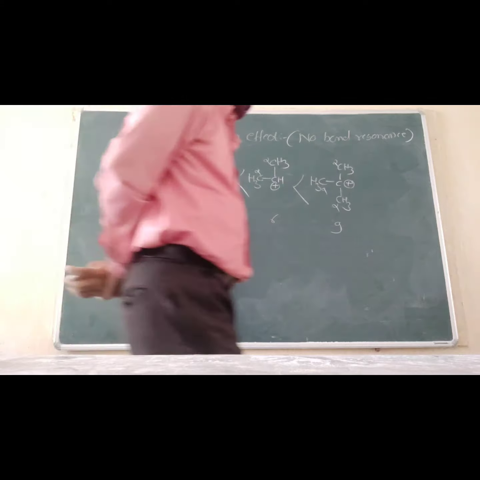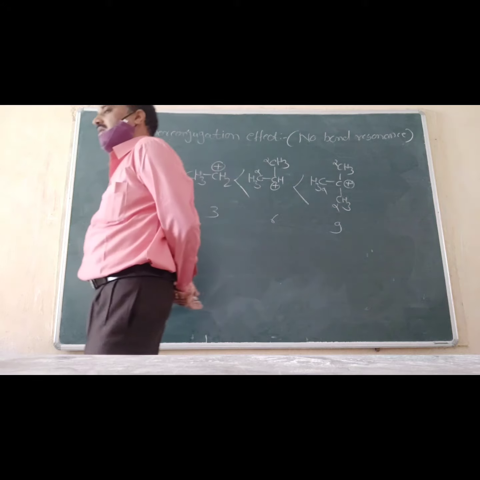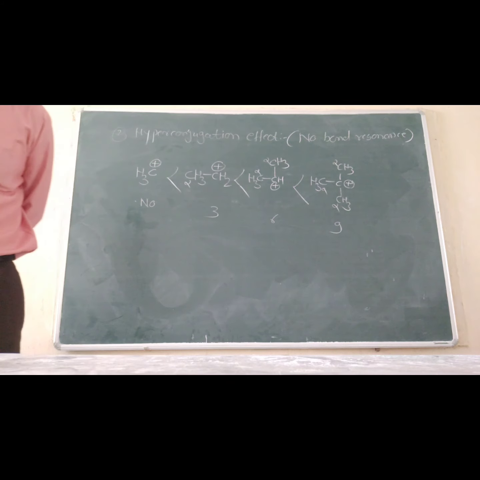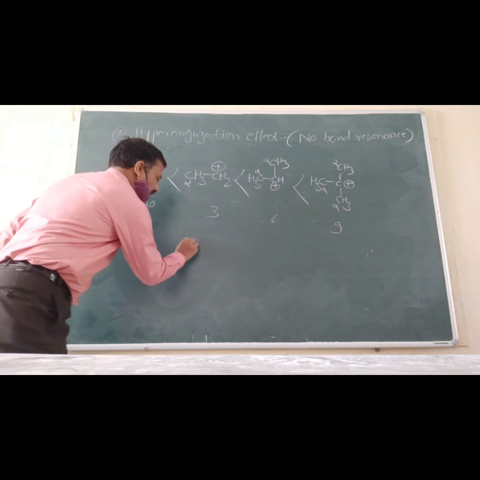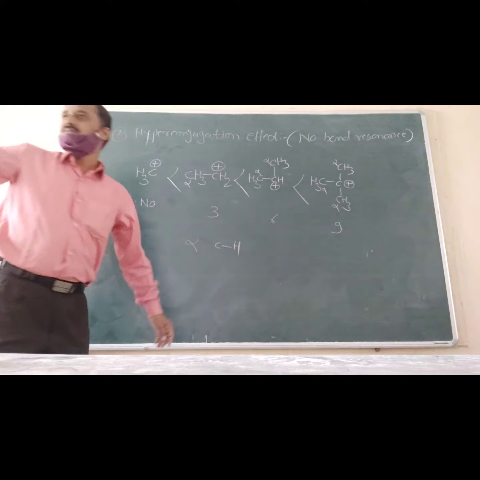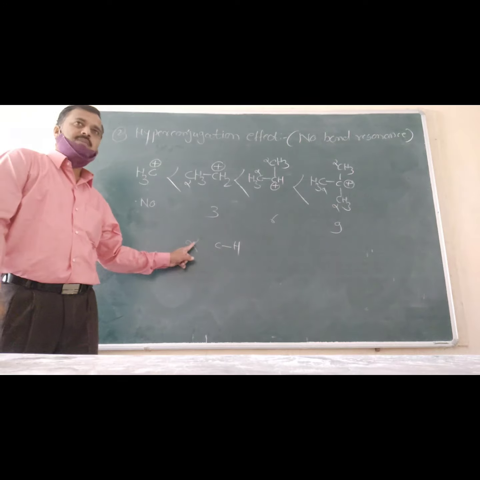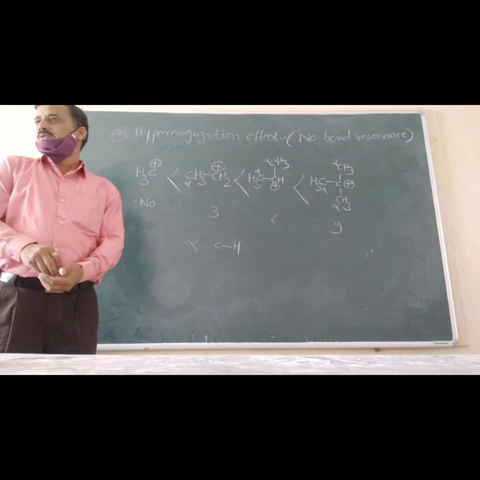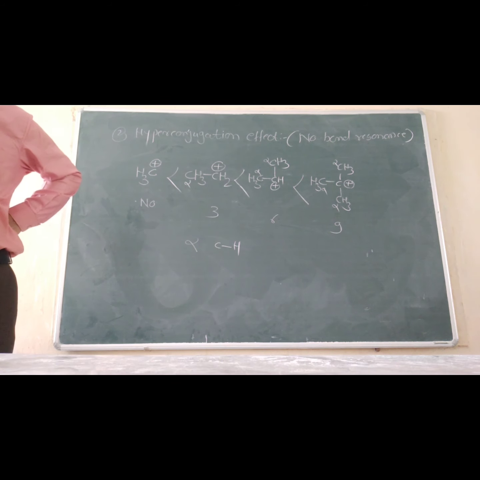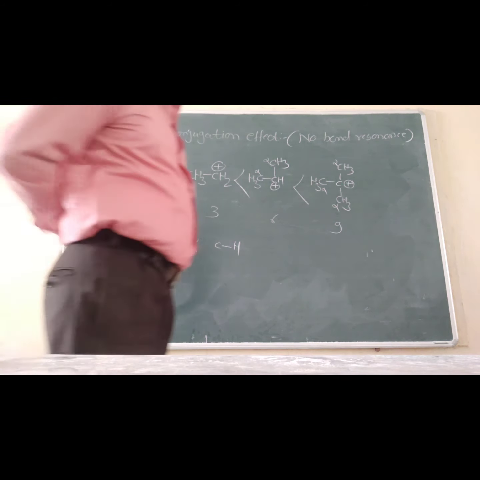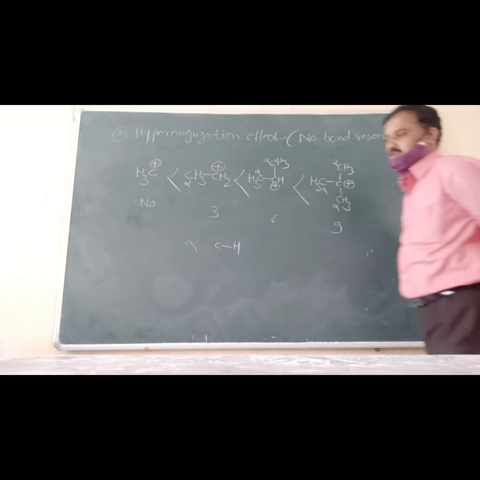Migration of sigma electrons of the alpha CH bond towards the electron deficient center is known as hyperconjugation effect.